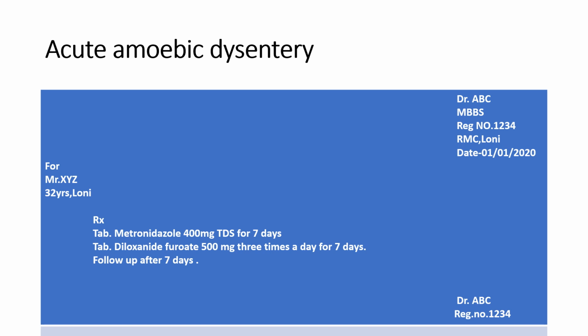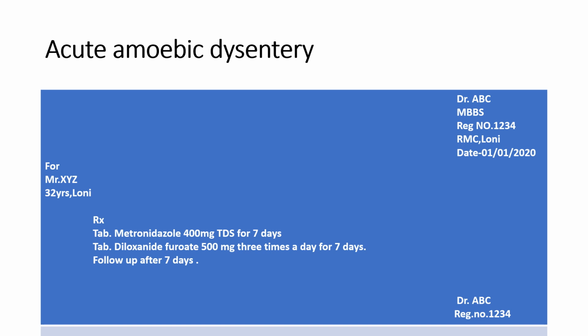For acute amoebic dysentery, metronidazole is the drug of choice, because it is highly effective against Entamoeba histolytica and it is also active against most anaerobic bacteria and protozoa like Trichomonas vaginalis and Giardia lamblia. In acute amoebic dysentery, metronidazole is administered 400 mg 3 times daily for 7 days along with tablet diloxanide furoate 500 mg 3 times daily for 7 days, and follow up after 7 days.